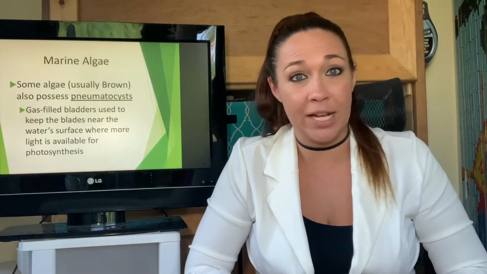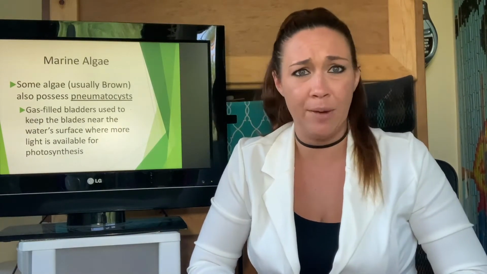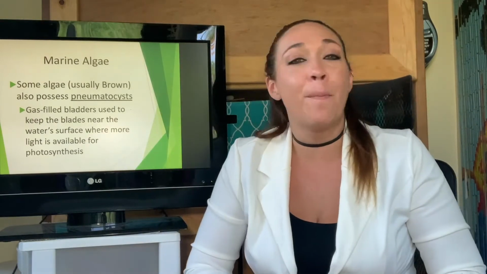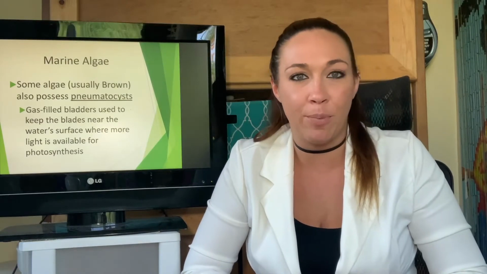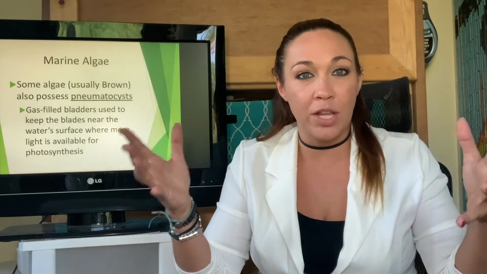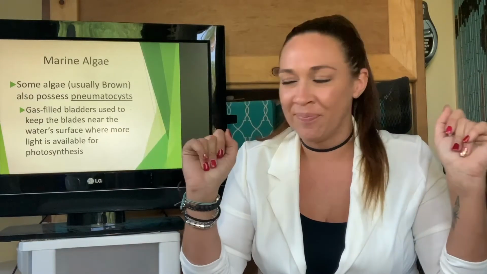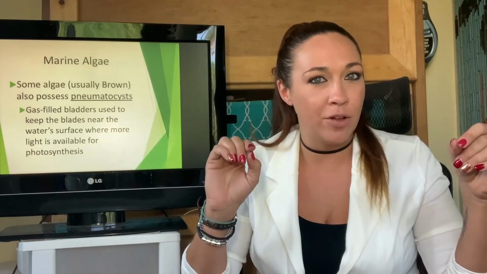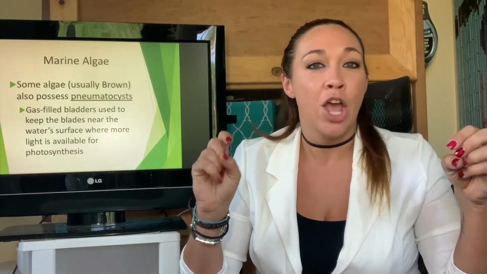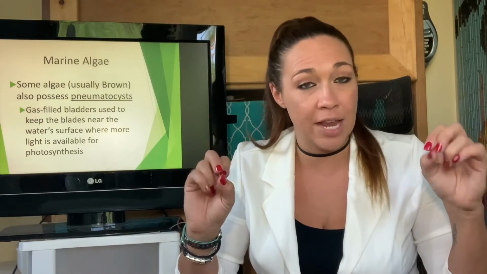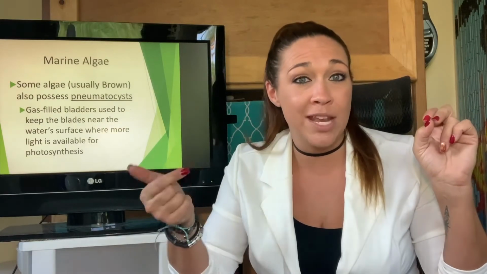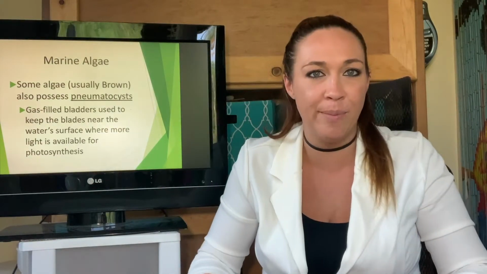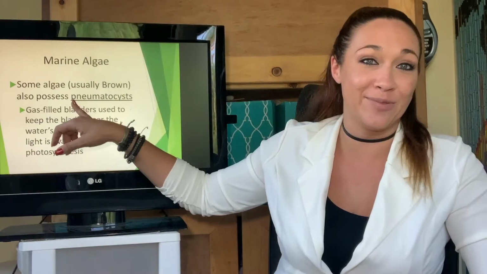Now here's something that plants definitely don't have, because they don't need it. They're usually land plants, living on land where there is gravity. But marine plants don't really have that problem. So algae have developed something really amazing. Some marine algae, especially the brown algae, the Phaeophyta, have what's called a pneumatocyst. It's pronounced with an N but spelled with a PN, so the P is silent.